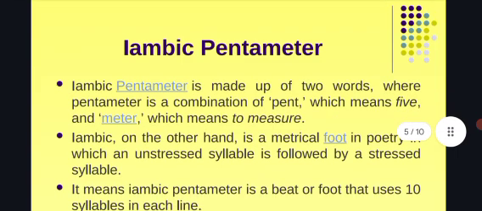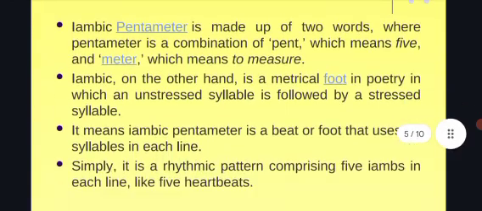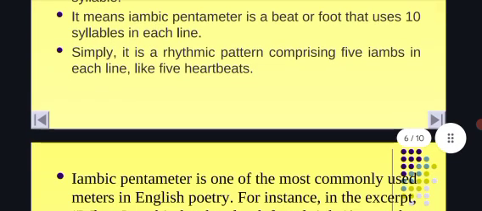Iambic, on the other hand, is a metrical foot in poetry in which an unstressed syllable is followed by a stressed syllable. It means iambic pentameter is a beat or foot that uses 10 syllables in each line. Simply, it is the rhythmic pattern comprising 5 iambs in each line, the 5 heartbeats.